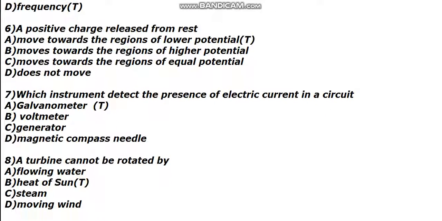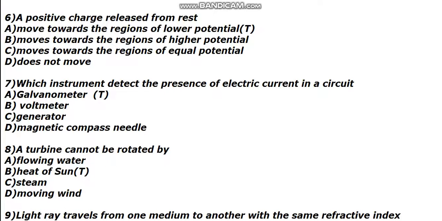Sixth one: a positive charge is released from rest in an electric circuit. What happens when it is released? It moves towards the region of lower potential. Obviously it is released at the higher potential level, so it moves from higher potential to lower potential. The answer A, the first one, is the correct one.